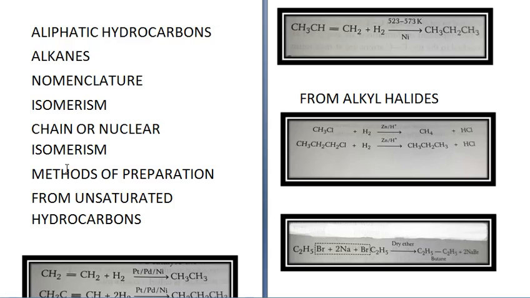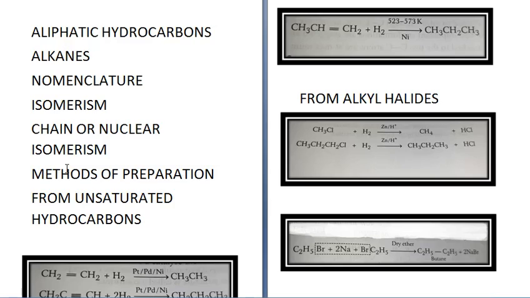Like butane has 2 chain isomers and pentane has 3 chain isomers, whereas hexane has 5 chain isomers. Now alkanes do not have position isomerism. So 2-methylpentane and 3-methylpentane are chain isomers. Alkanes which have 7 or more carbon atoms show optical isomerism. If they have 7 or more carbon atoms, then they will show optical isomerism.